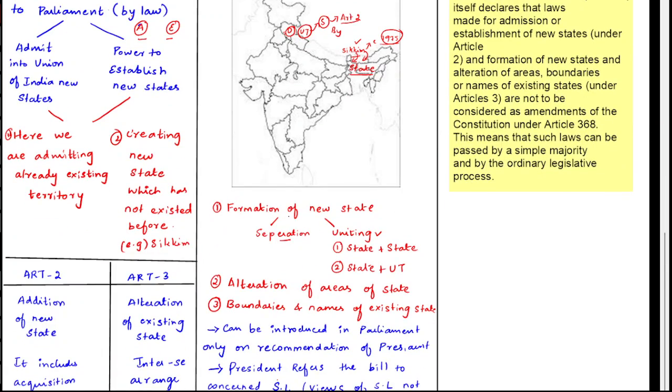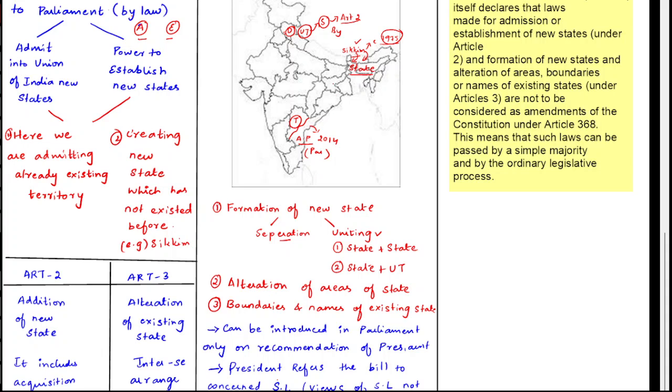That is, formation of a new state. How? By separation. For this, the best example is Andhra Pradesh and Telangana. Before 2014, it was only one state, that was Andhra Pradesh. After that, Parliament passed a law and created a boundary between Andhra Pradesh and Telangana, and Telangana was formed as a new state. What did we do here? We separated the existing state.